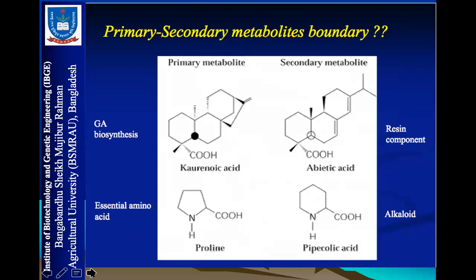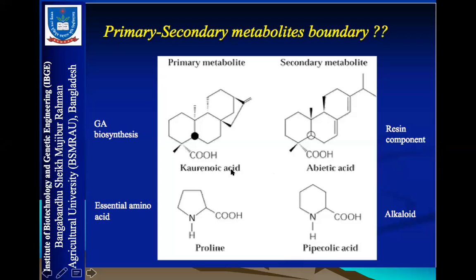And bioactive natural products, how from the primary metabolite to secondary metabolites, how they are structurally related. Here you can see essential amino acid, for example, proline is very close in structure to pipecolic acid, which is an alkaloid.